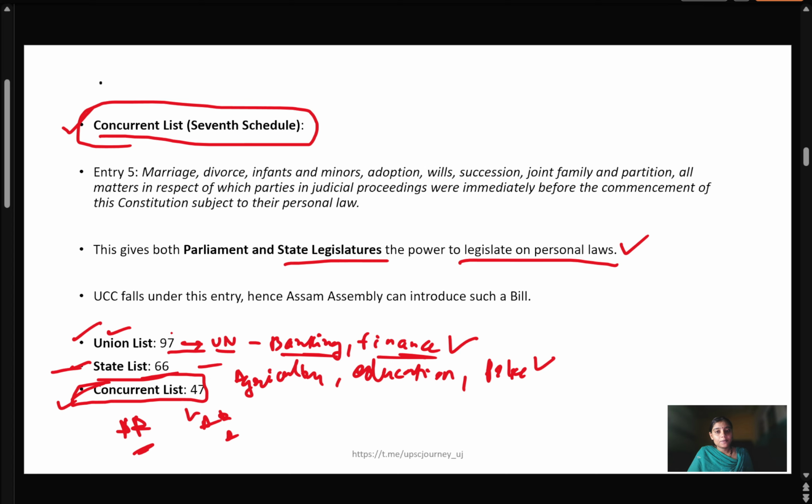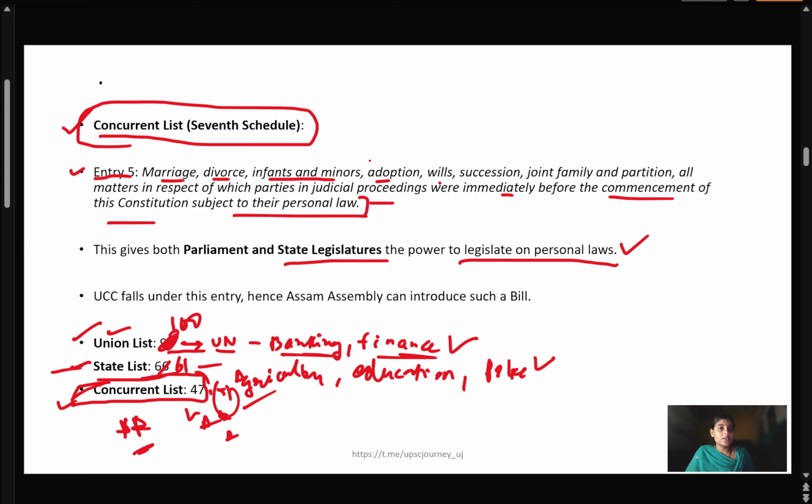There is entry number 5, which deals with marriage, divorce, infants and minors, adoption, wills, succession, joint family and partition, all matters in respect of which parties in judicial proceedings were immediately before the commencement of the Constitution subject to their personal laws.